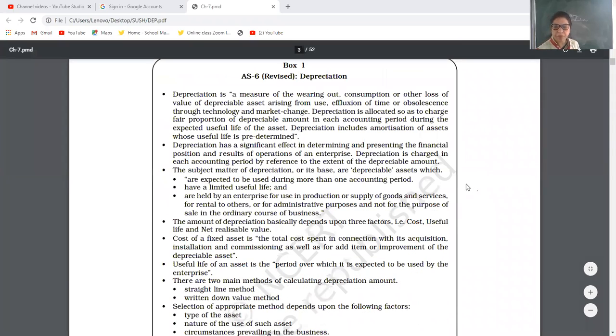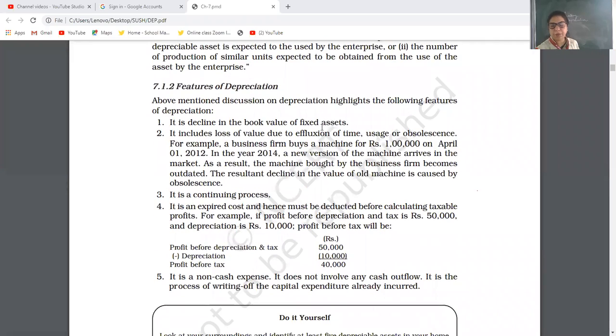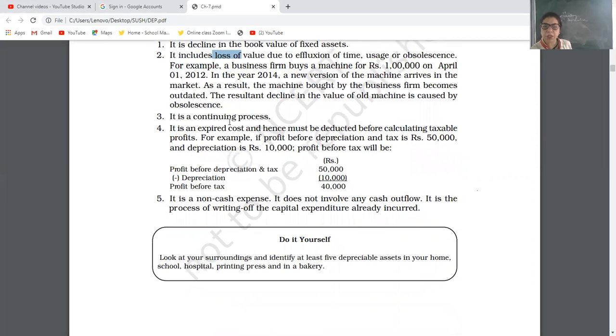See, features of depreciation, one by one. Decline in the book value. It is known that it is a decline in the fixed asset. Then it is the loss. Oh, my dear students, this is the loss because the value of asset is going down by the passage of time, by the usage, or by obsolescence or being outdated. Yes, now it is a continuous process.